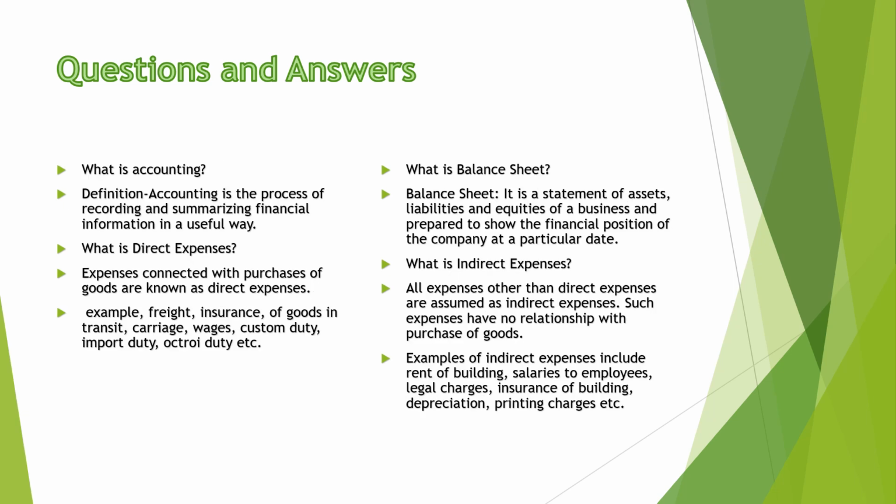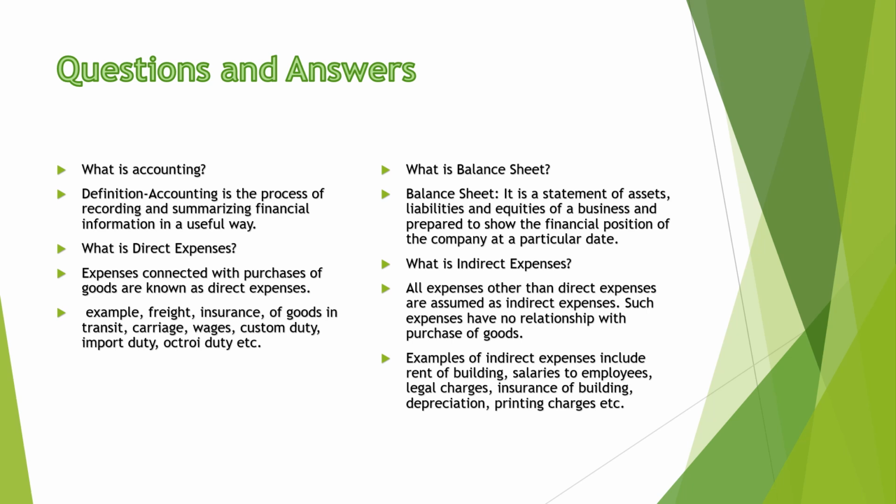Next, what is accounting? Accounting is the process of recording and summarizing financial information in a useful way. What are direct expenses? Expenses connected with the purchase of goods are known as direct expenses, or they are also used for converting the raw material into output. Here some examples are given: freight, insurance, carriage inward, wages, customs duty, octroi duty, etc.